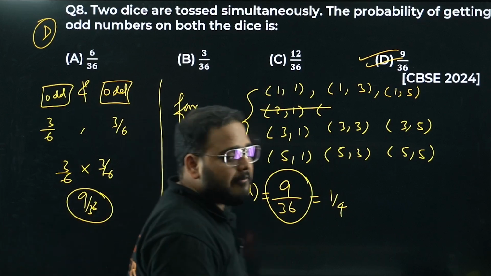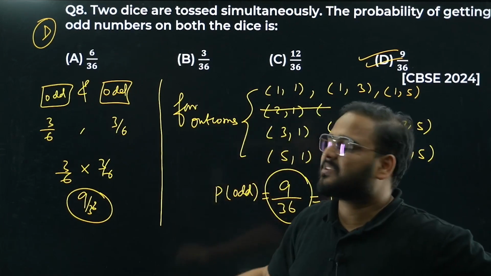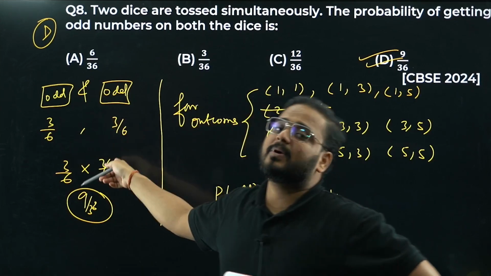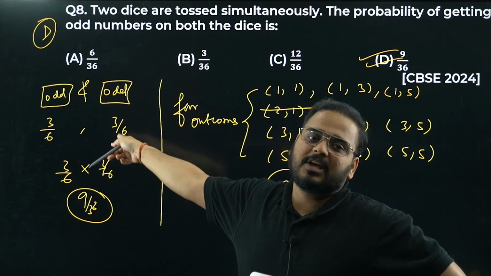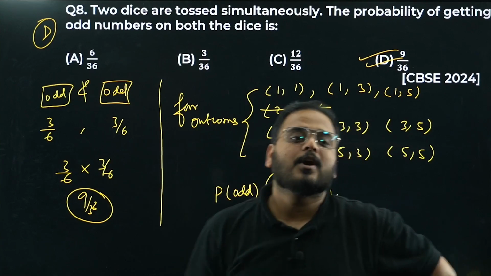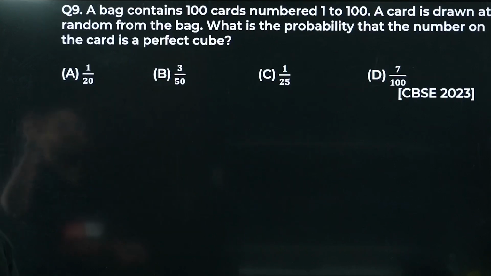Please check. If you are dealing with only MCQ, no need to write all the steps. Just write this and get the answer. For the first throw, 3 by 6. Second throw, 3 by 6. And so multiplication, multiply them, get the answer as 9 by 36 or 1 by 4. I hope this is clear. Question number 8 is done. Right? Simple enough.